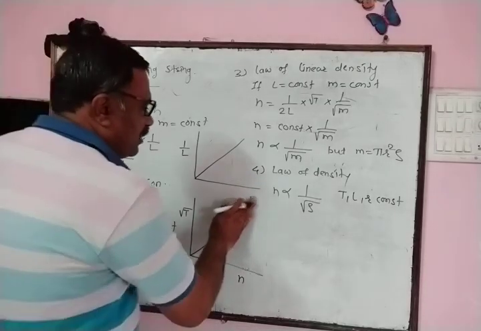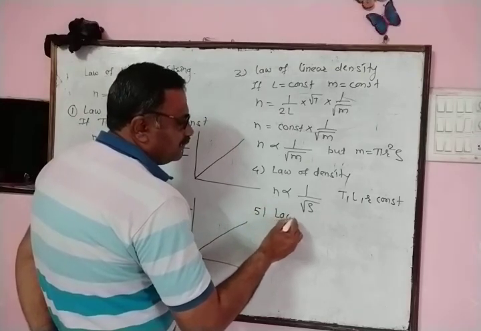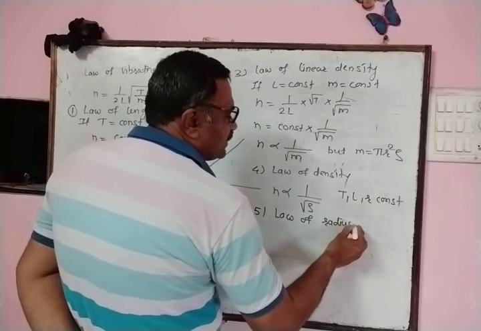Now the next law is known as the law of radius of cross section.